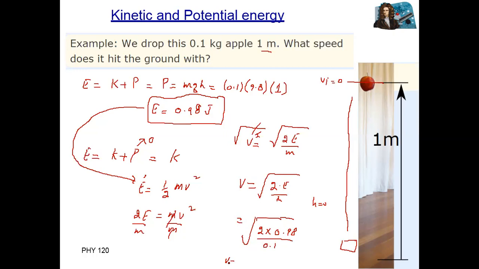When you simplify this, it is the root of 2 multiplied by 0.98 divided by 0.1. I think it is 4.4 something. So the velocity is 4.42 meters per second, the speed before hitting the ground.